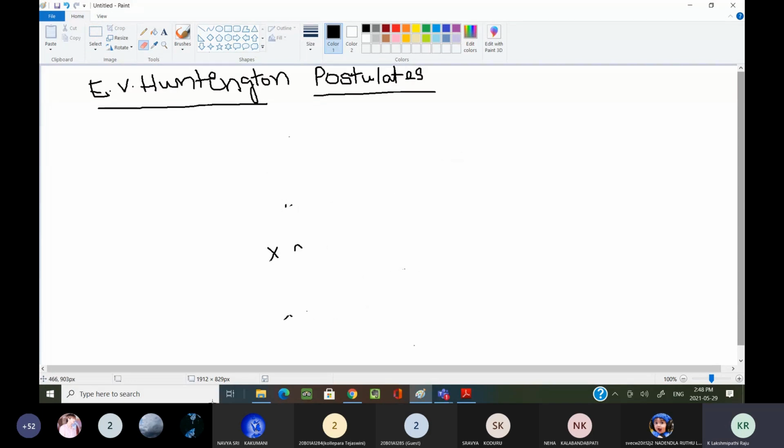A commutative element with respect to plus. How can we write commutative? We can write it as x plus y is equal to y plus x.